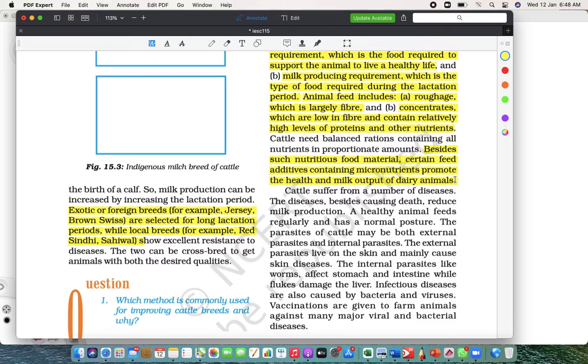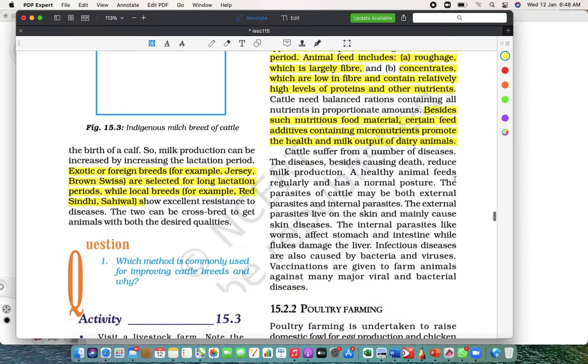See, they used to graze. From grazing, they will get a lot of things. But when we used to remove the milk, we used to give a certain amount of food, in a small quantity, but that is needed for proper milk production.